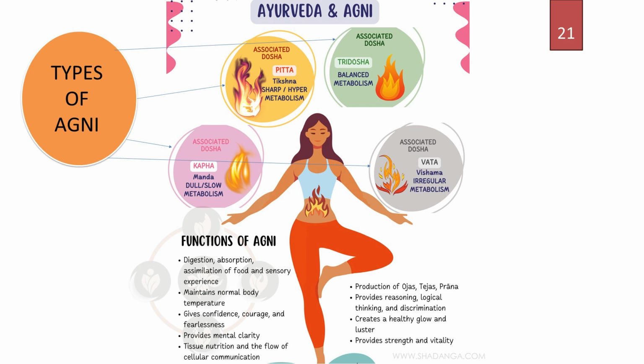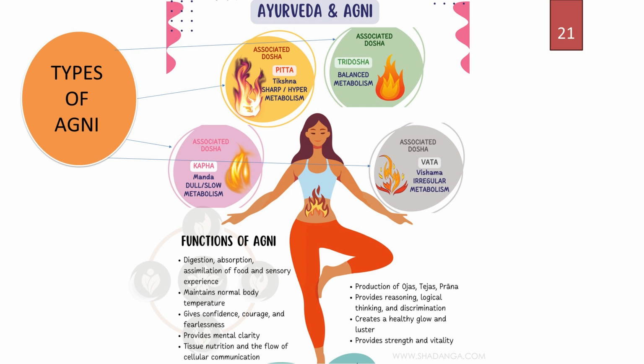That is where, after having food, our stomach, our digestive juices come, and then the intestine area. So our digestion, metabolism, everything is happening in our stomach region. That's why the main seat of Agni is in the stomach region. Next, we are telling about the types of Agni.